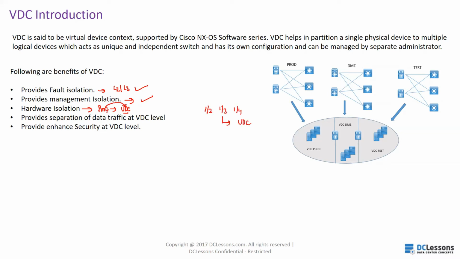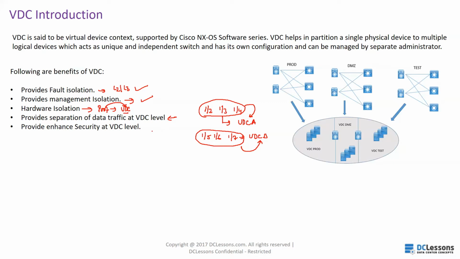So let's suppose I am going to assign ports 1/2, 1/3, 1/4 to VDC A, and 1/5, 1/6, 1/7 to VDC B. So these three ports will always be a part of VDC A, and these three ports will always be a part of VDC B only, until or unless the admin reallocates them. As soon as a port is reallocated to a different VDC, the port configuration will get erased.